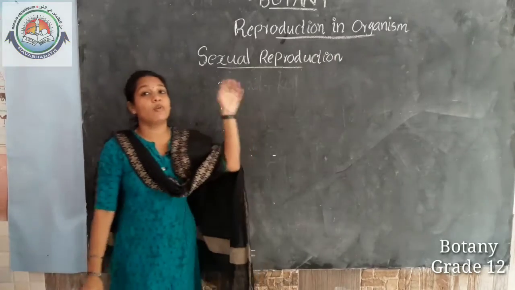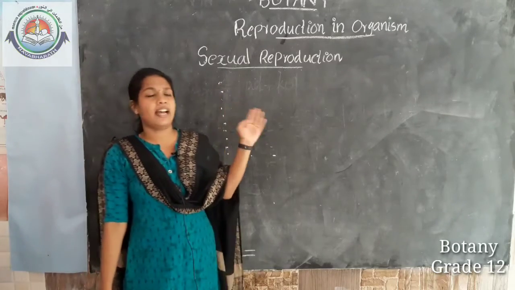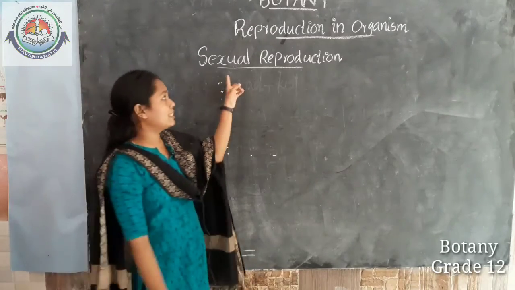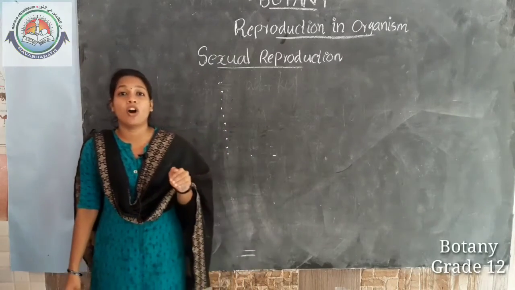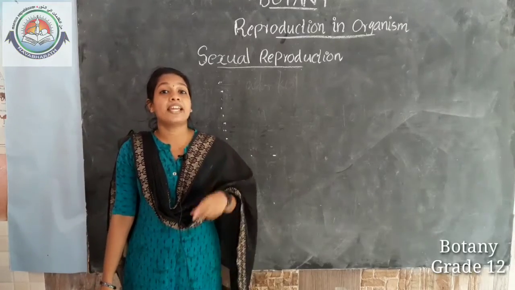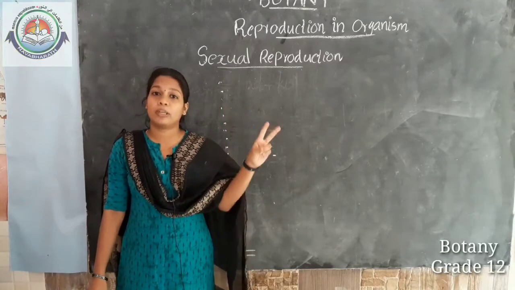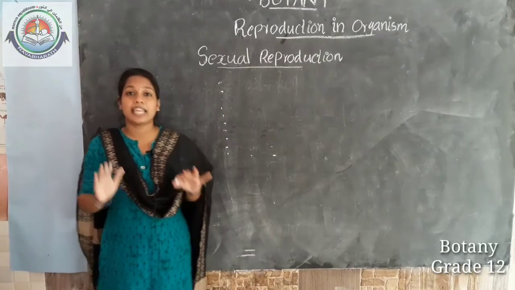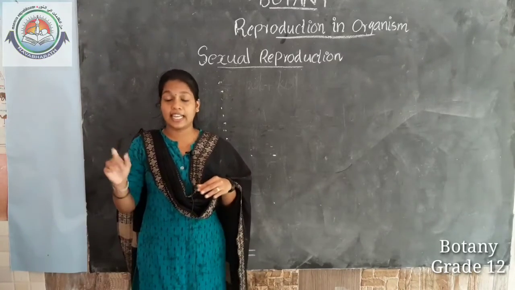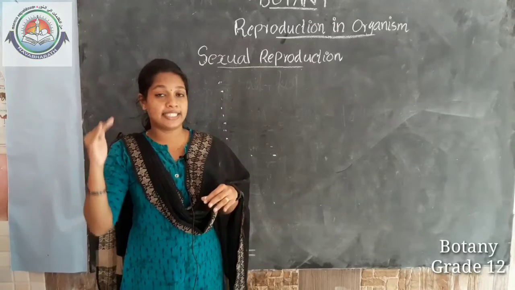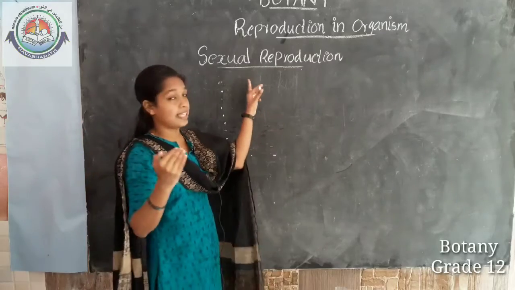This is one of the most important areas in this chapter, sexual reproduction, and I have given a brief account of it. Sexual reproduction involves the formation of what? Male and female gametes. It involves the formation of male and female gametes either by the same individual or by different individuals of opposite sex. It is important that male and female gametes are involved in sexual reproduction.